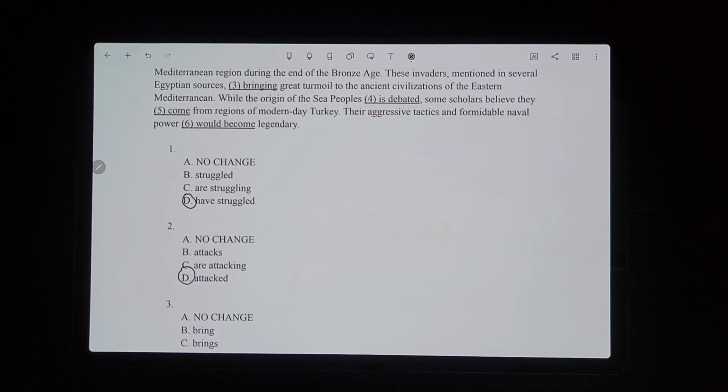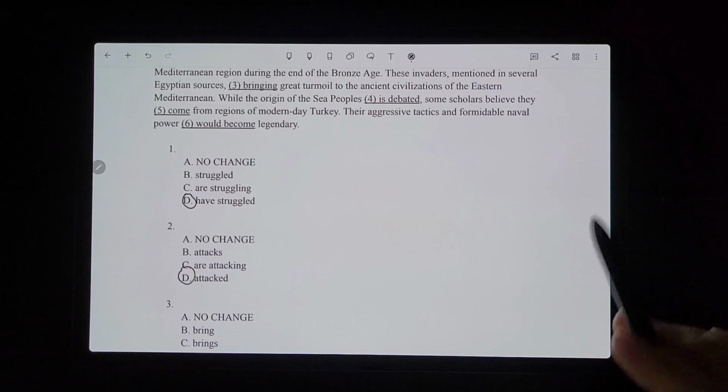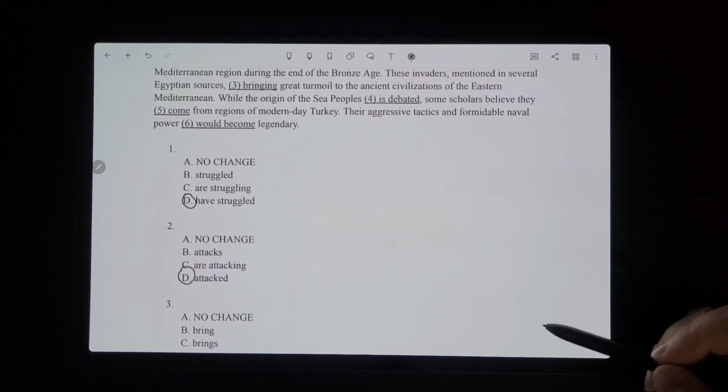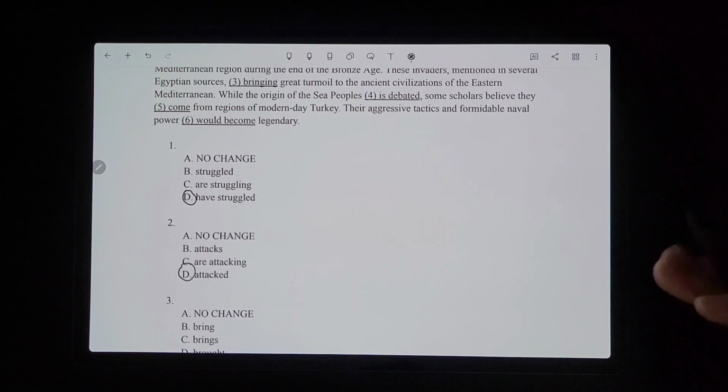Okay, for number 3, these invaders mentioned in several Egyptian sources, bringing great turmoil to the ancient civilizations of the Eastern Mediterranean. So these invaders, that has to match with the underlined portion. If we need to do something with singular and plural, it has to be plural.